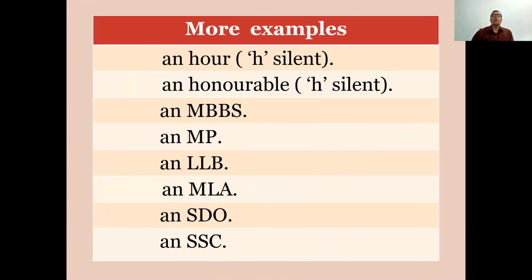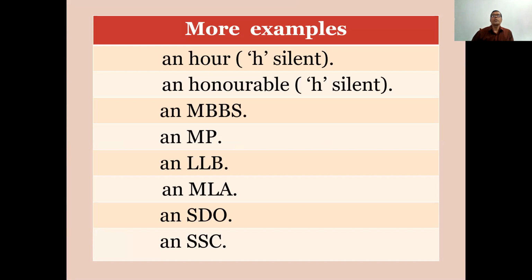There are more examples. An hour, H is silent, an honorable, H is silent, an MBBS, an MP, an LLB, an MLA, an SDO, an SSC.